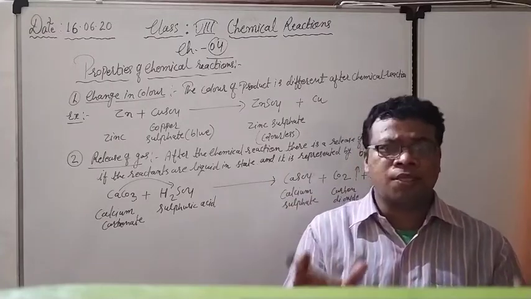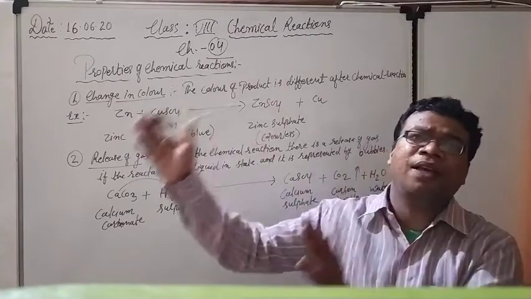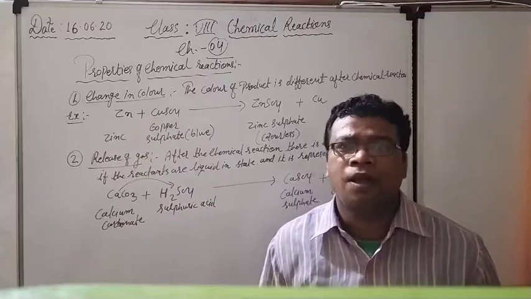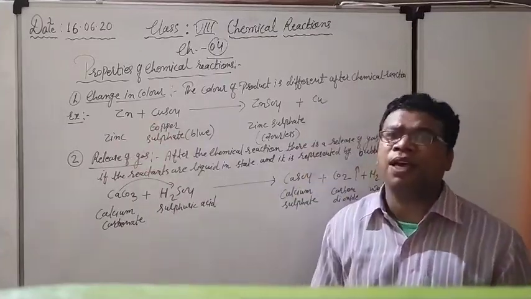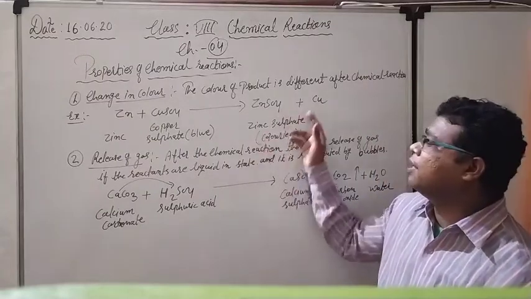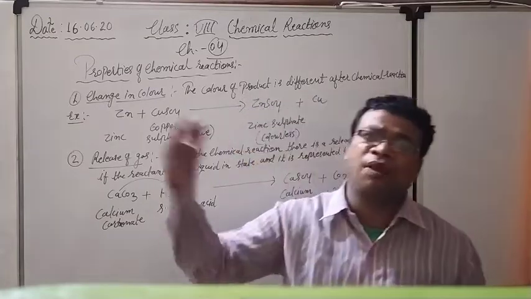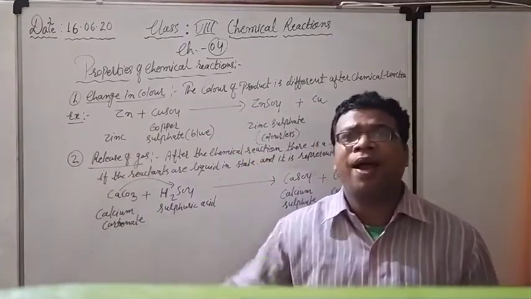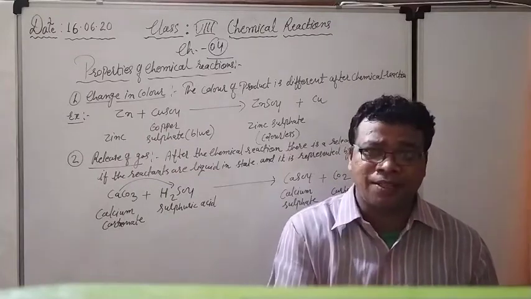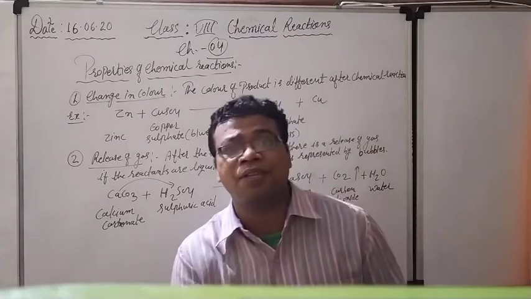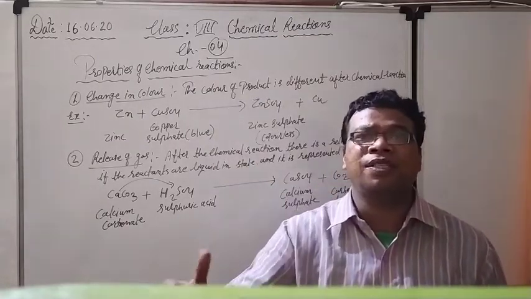So two substances are reacting with each other, and after that they make some kind of product. You can see here with the example also, two reactants I have taken because they are reacting with each other, and after that they make two products also. When the reactants react with each other, they form the product, and the properties of the product are totally changed from the reactants, and that's why this is known as an irreversible reaction. Means we are not in a position to get our original substance back.